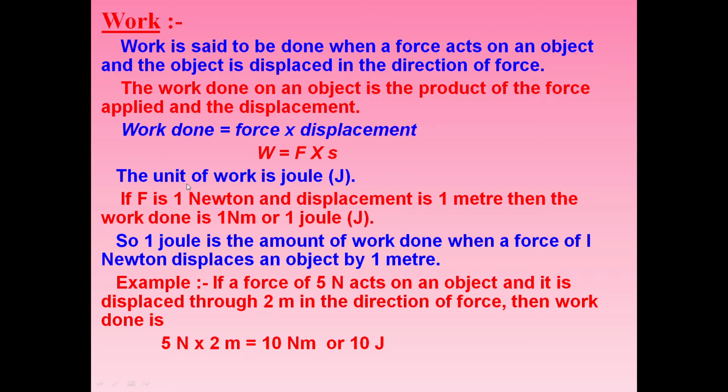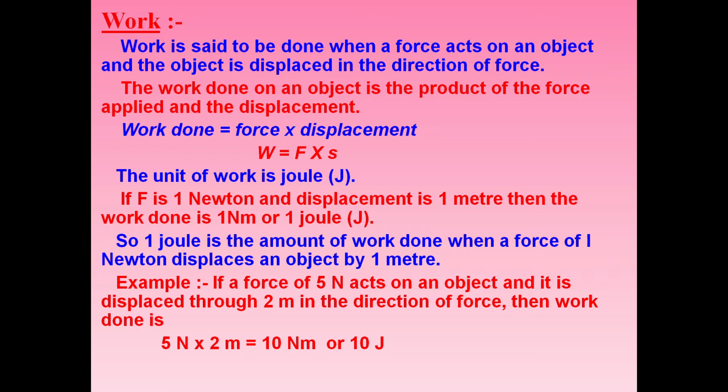Now let us talk about the SI unit of work. SI unit of work is Joule. If 1 Newton force acts on an object and the object is displaced by 1 meter, then we will say that work done is 1 joule. So 1 joule is the amount of work done when a force of 1 Newton displaces an object by 1 meter.